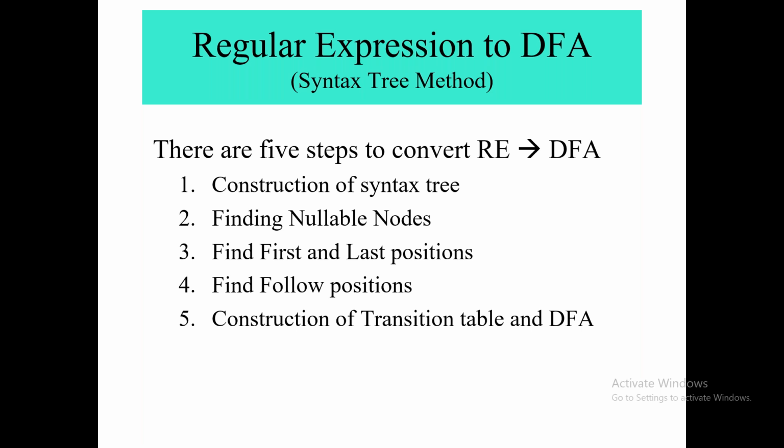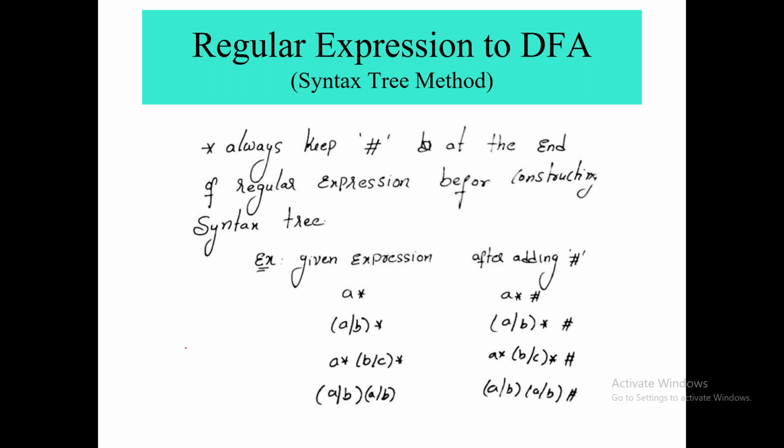Then you have to find the nullable node. Then after finding the nullable node, you have to find first and last position. Then you will find the follow position of each and every node. And after that, you have to construct the table. The table you can also call the transition table, right? And then you go for DFA. So okay, let us see.